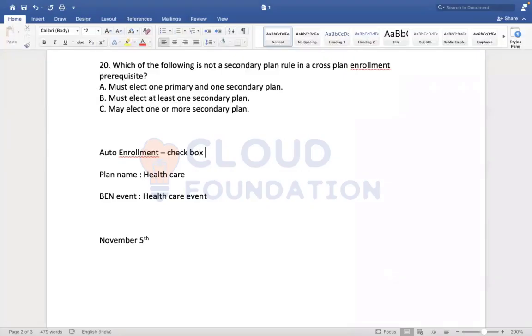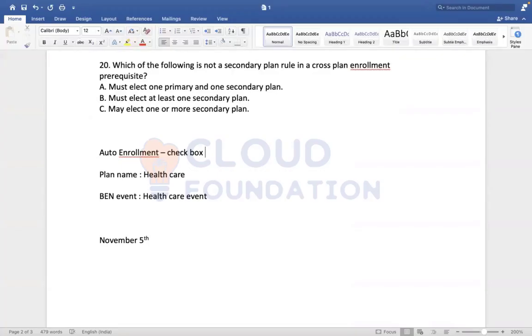Under one coverage type, you created 3 benefit plans.